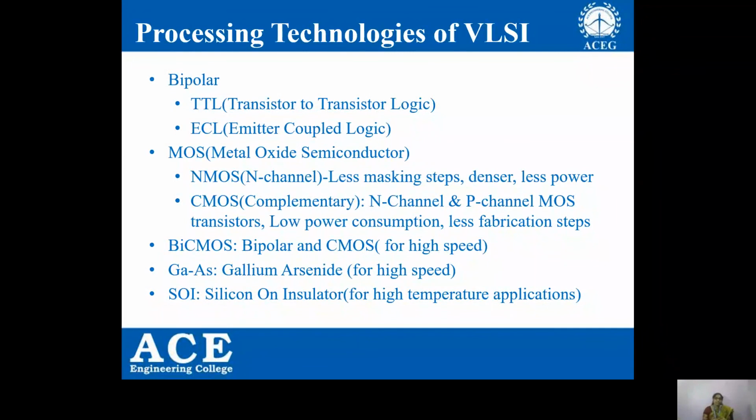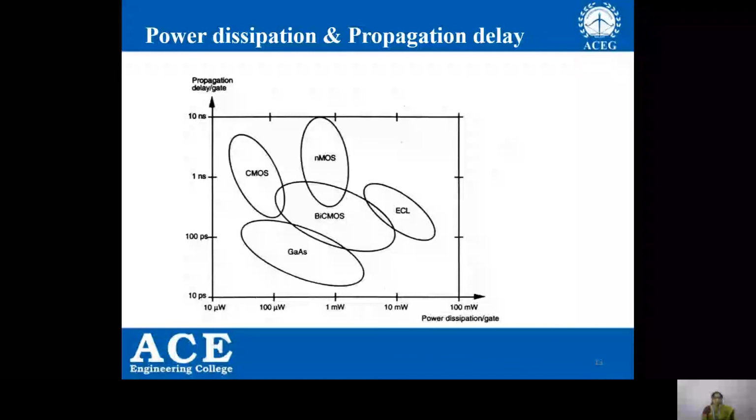And coming to another technology, gallium arsenide technology. This gallium arsenide technology is also used for high speed applications. And silicon on insulator technology. This technology is used for high temperature applications. Now come to the power dissipations and propagation delays of all the processing technologies.